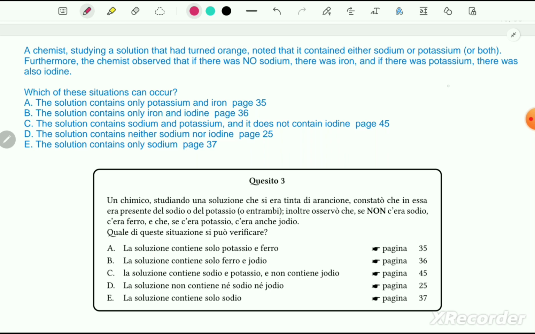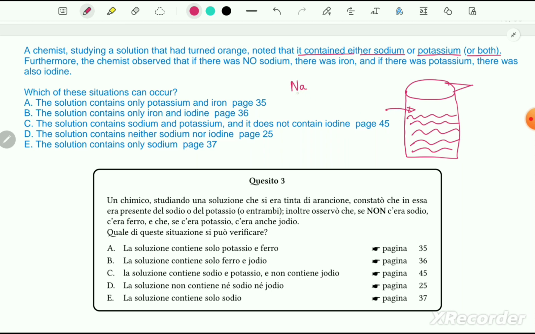That means a chemist, experimenting about some solution, noted that it contained either sodium or potassium or both. That means we can write this solution has either sodium.